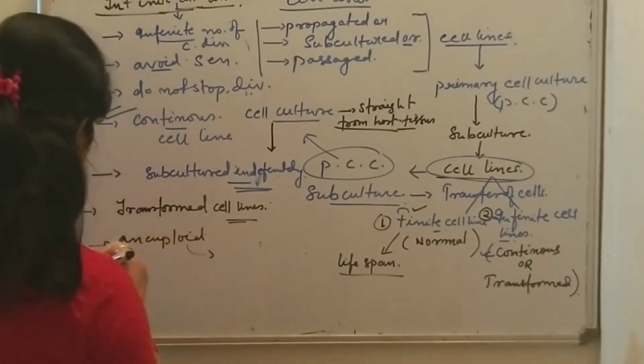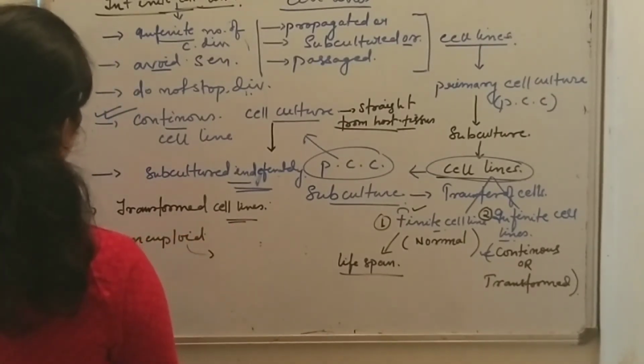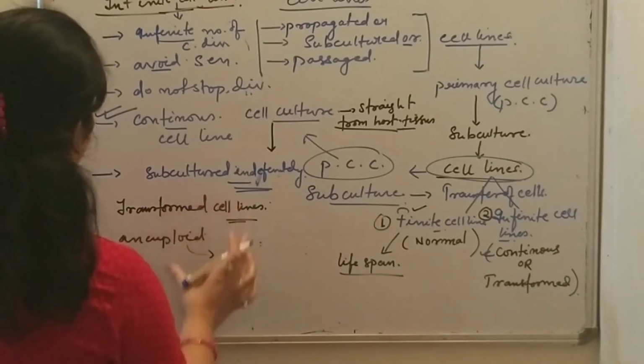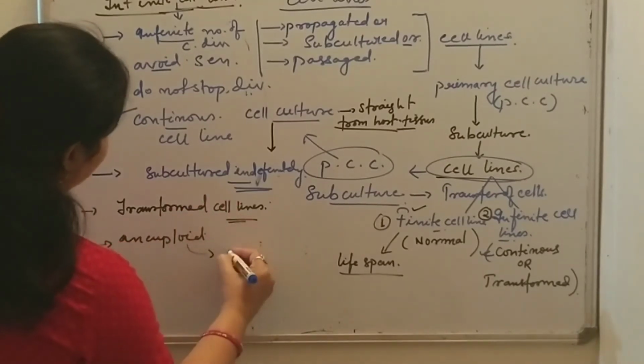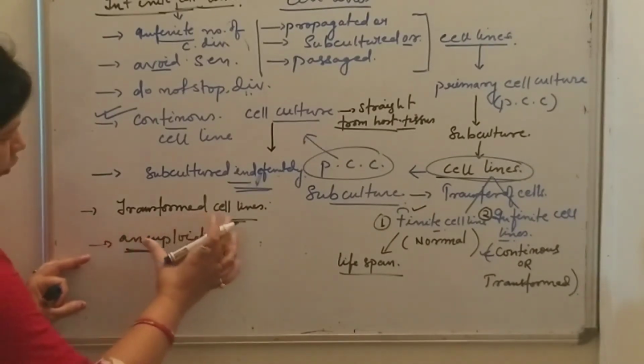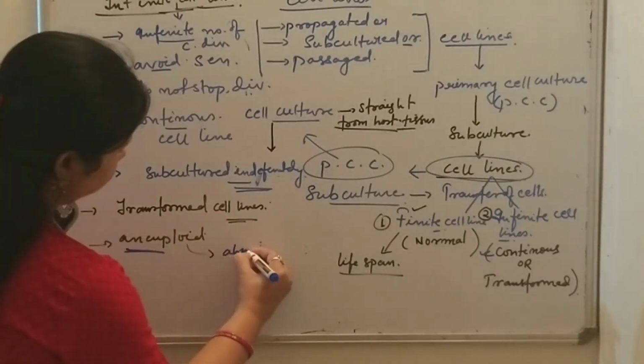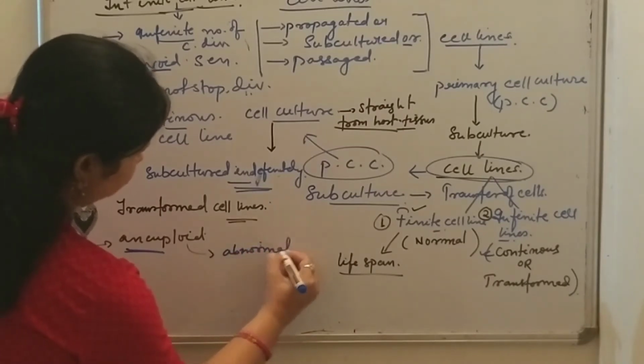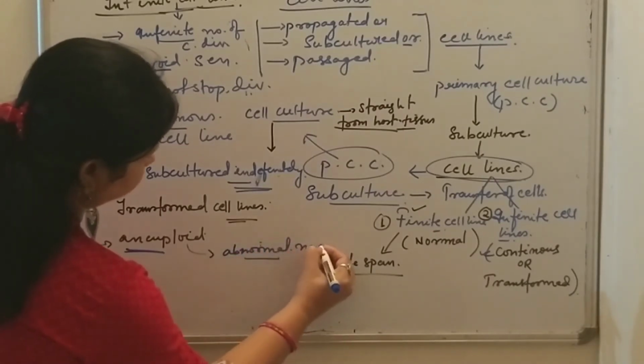There is overproduction of different proteins, and most often they have an abnormal number of chromosomes. This is the meaning of aneuploid.